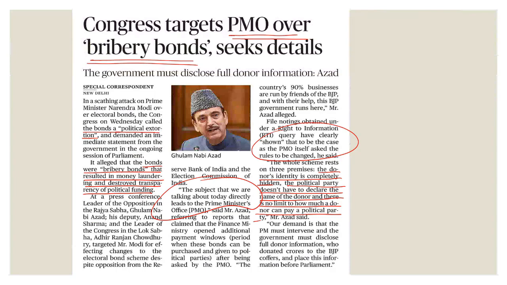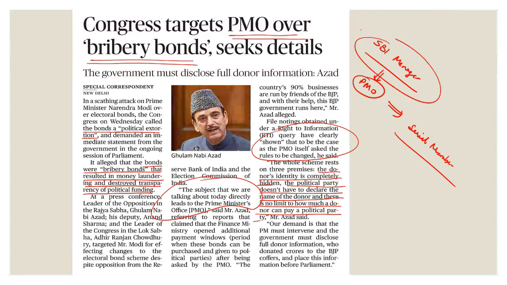Now the problem is that it's very difficult for us to believe that SBI, which is totally government owned, would refuse. Let's say I'm an SBI manager, and somebody from the PMO calls me. Let's not even go into that much. Even if somebody from any ministry, the finance ministry, calls me and asks me the details of who bought which serial number, I don't think any manager has the guts to refuse this. So it seems as if this was done just to have active money laundering in the name of transparency and accountability.